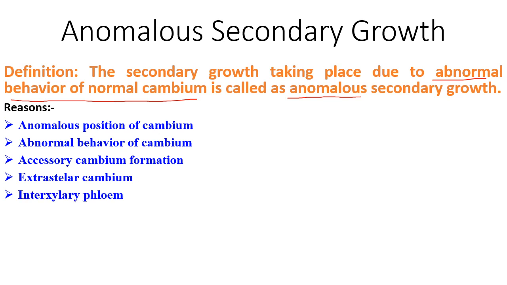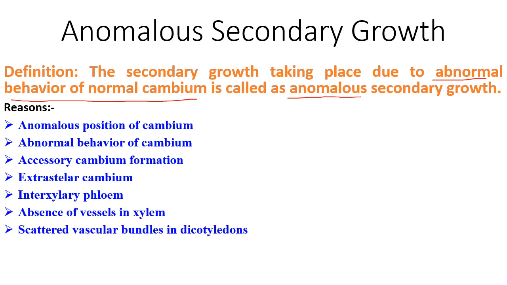Then interxylary phloem means inside the xylem there is development of phloem. That is also considered an anomaly. Then absence of vessels in xylem. Actually this is a gymnospermic characteristic, but if it is recorded in angiosperms that could be considered an anomaly, as we have seen in the previous module of normal secondary growth, where secondary growth is taking place normally, and here secondary growth is taking place, but abnormally due to these reasons.